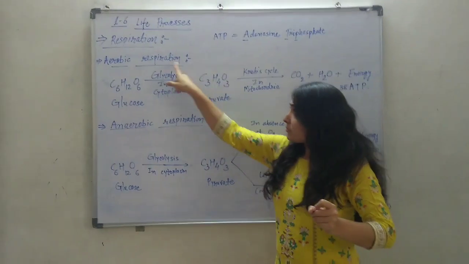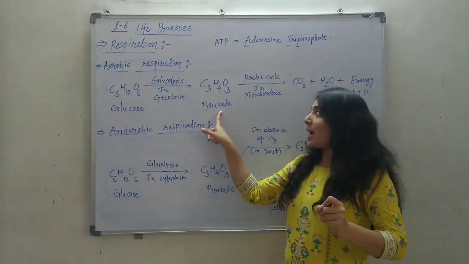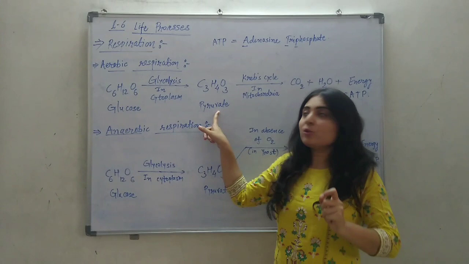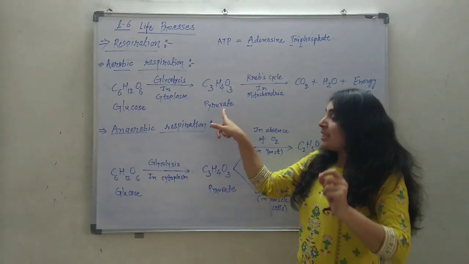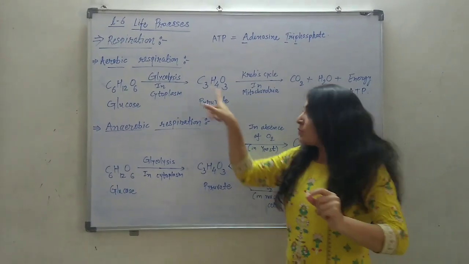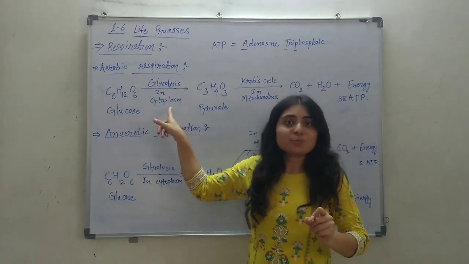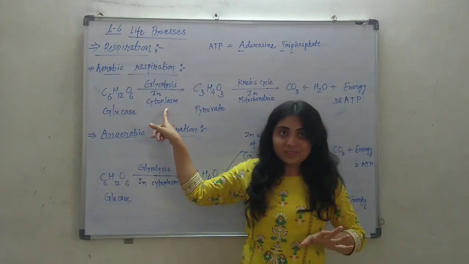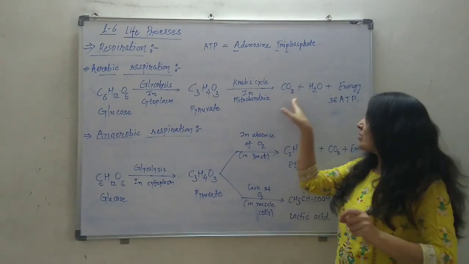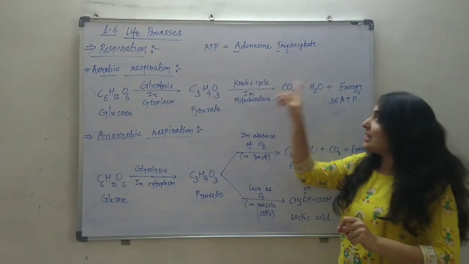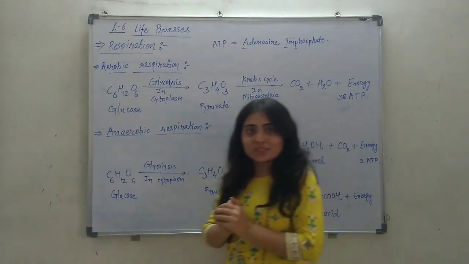This glucose inside the cytoplasm of the cell will be converted into pyruvate, a 3-carbon molecule. The chemical formula of pyruvate is C3H4O3. So this pyruvate is an intermediate. This process of converting glucose to pyruvate is the glycolysis process, which occurs in the cytoplasm of the cell. Now this pyruvate will ultimately convert into carbon dioxide, water, and energy will be released in the presence of oxygen, because it is the aerobic respiration in the mitochondria of the cell.